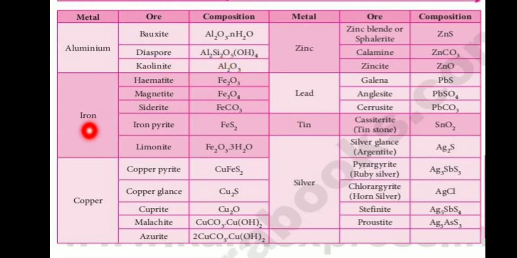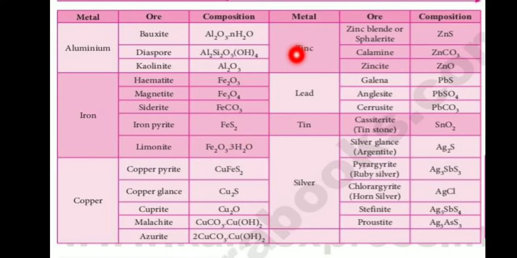Iron ores: hematite, magnetite, siderite, iron pyrite and limonite. Copper ores: copper pyrite, copper glance, cuprite, malachite and azurite.